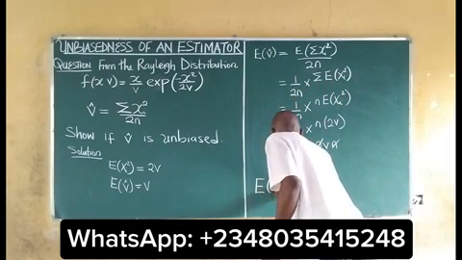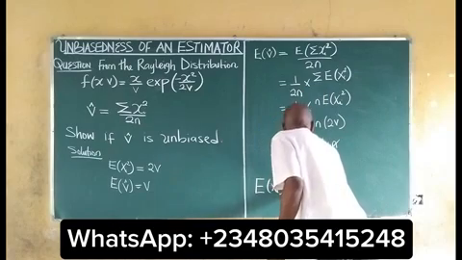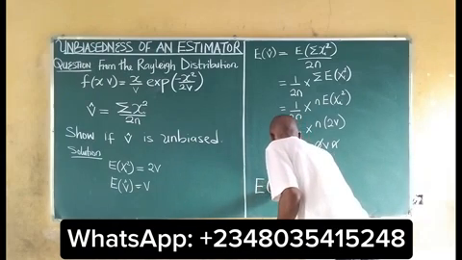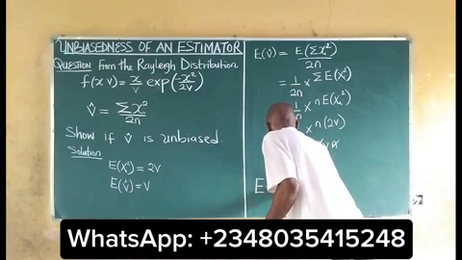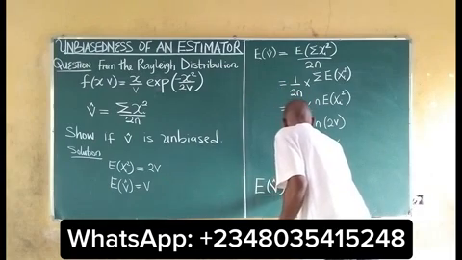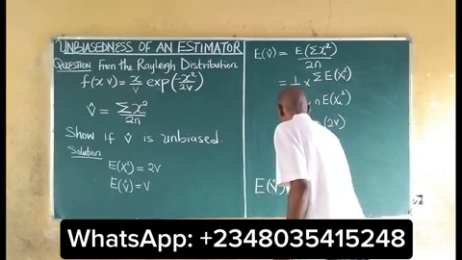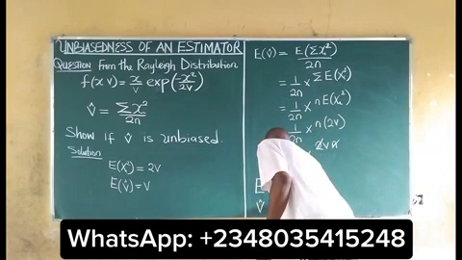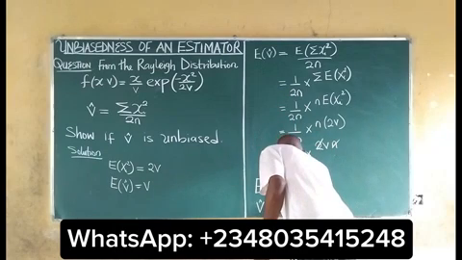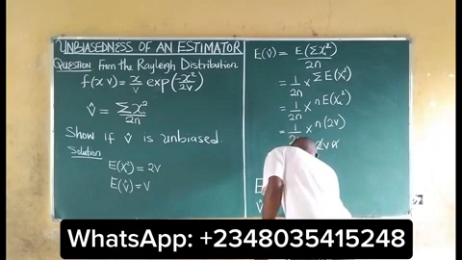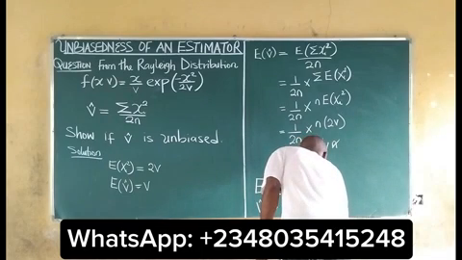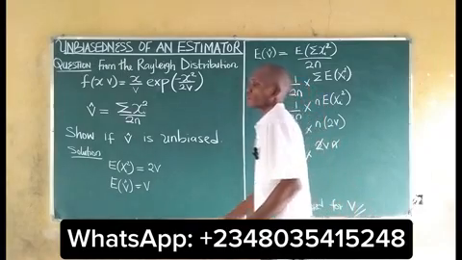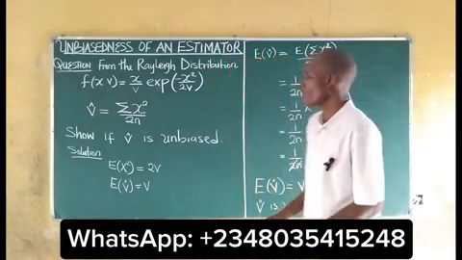Of course, the expected value of our V estimate is V. It then shows that V estimate is unbiased for V. It's an unbiased estimator for V.